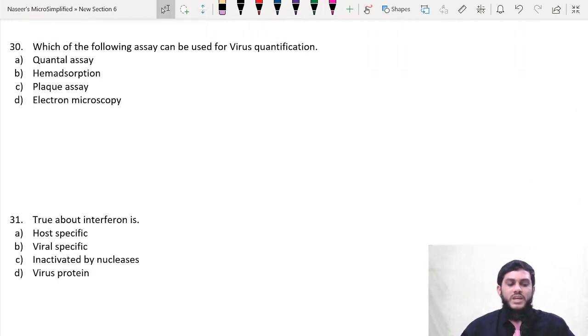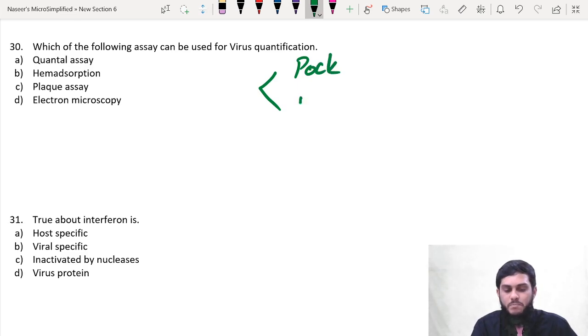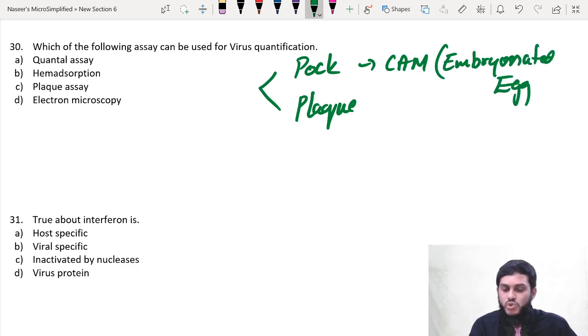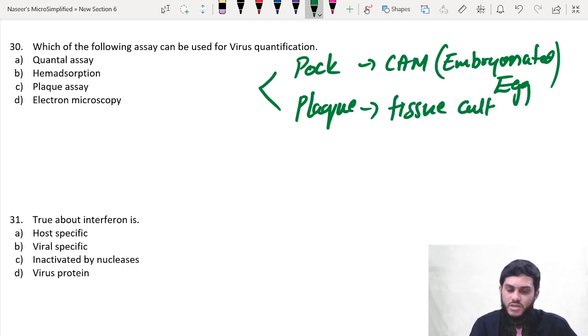Which of the following assays can be used for virus quantification? You know that there are two assays used for virus quantification, the pock assay and the plaque assay. The pock assay is done on the chorioallantoic membrane, which is an area present in the embryonated egg, and the plaque assay is usually done on tissue culture. So the plaque assay is here, which is done on tissue culture for virus quantification. Very simple, this is the answer.